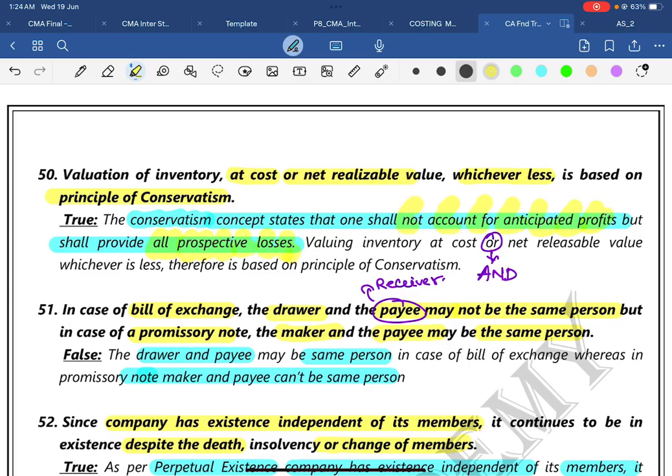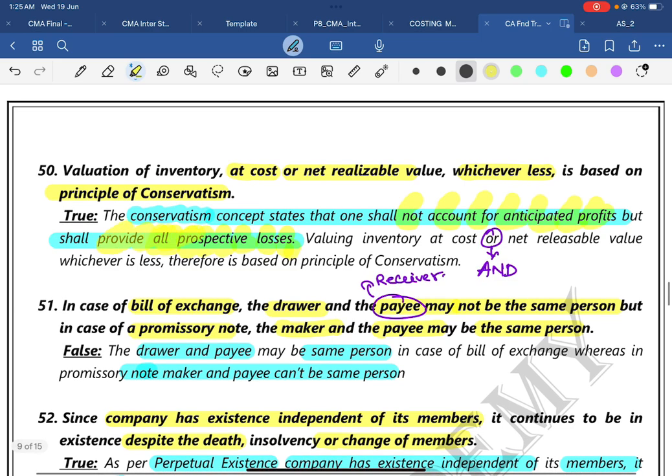Nor shall not account for anticipated profits but shall provide for all prospective losses. If you want to put some scene in the answer papers, you should write all prospective losses instead of all future losses. The examiner's mind will change, they will award you 2 marks over here.